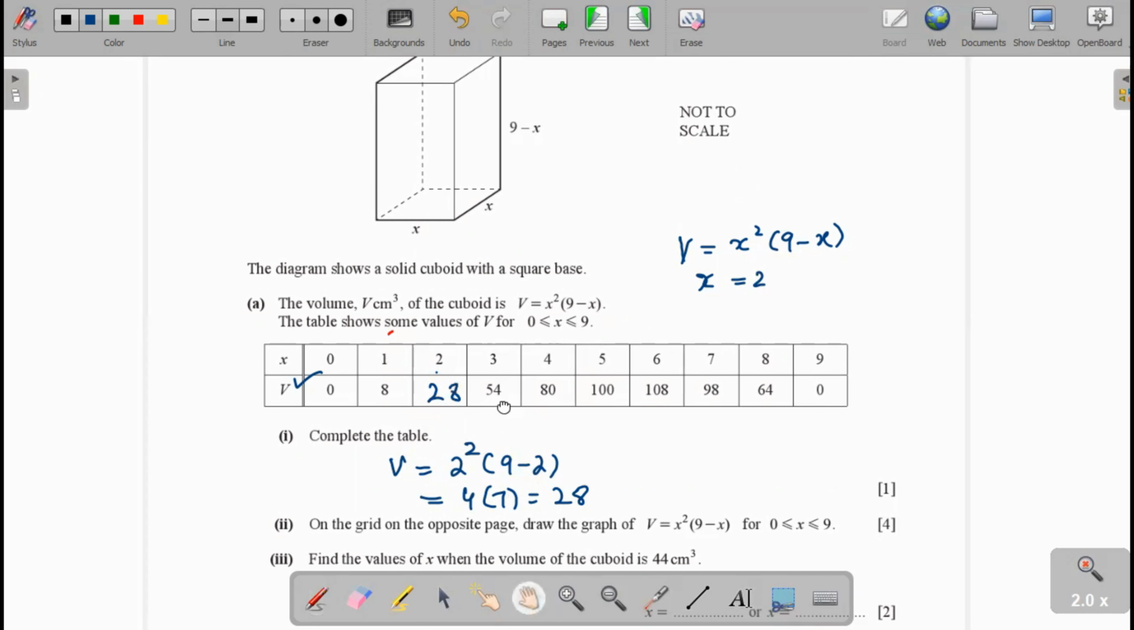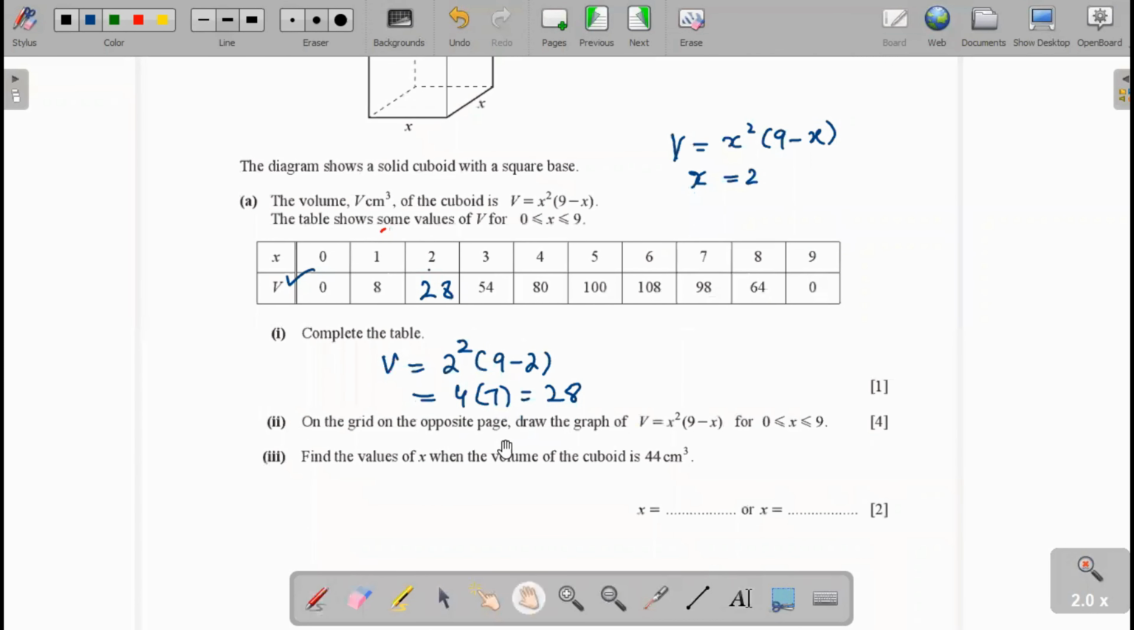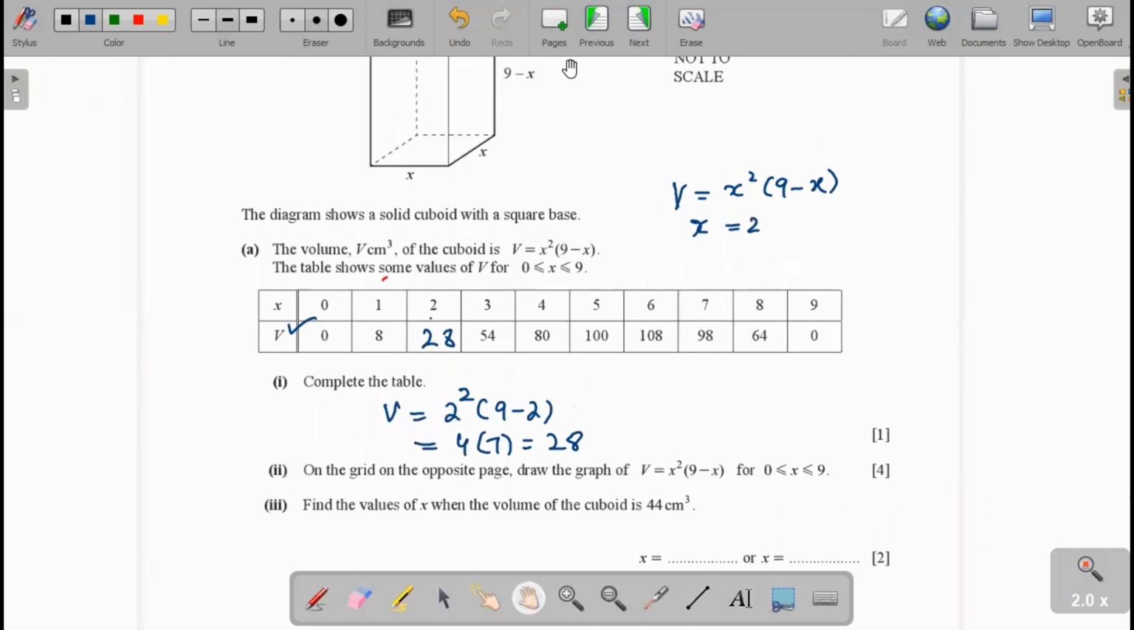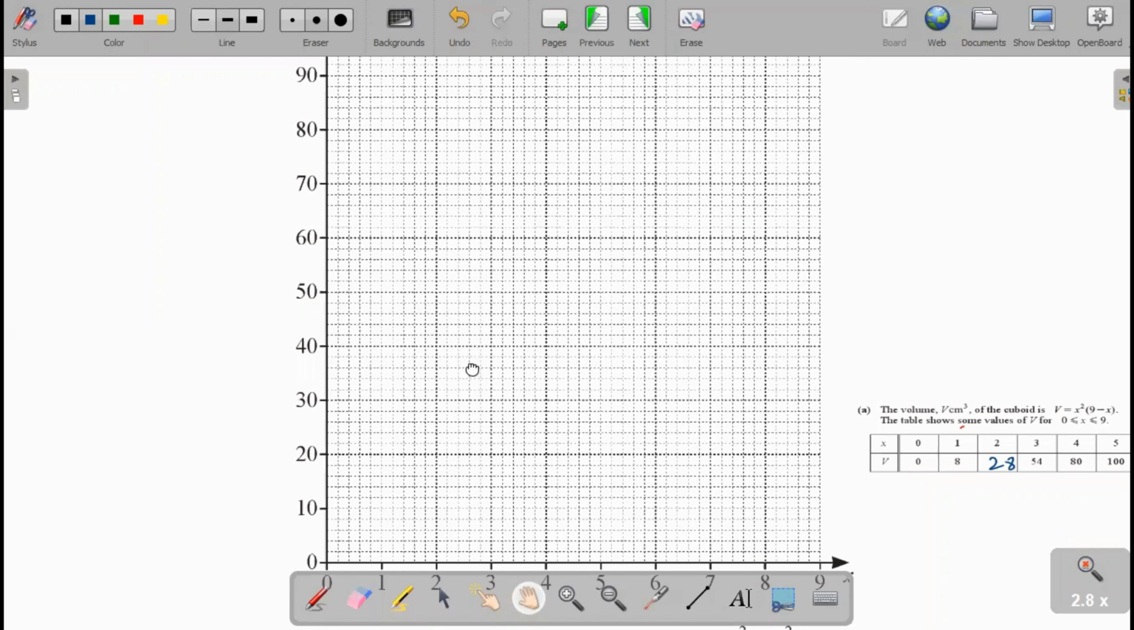Next part is on the grid. On the opposite page, draw the graph of V equal to x squared into 9 minus x for x from 0 to 9. Now we draw the graph on the next page. You see here the graph.